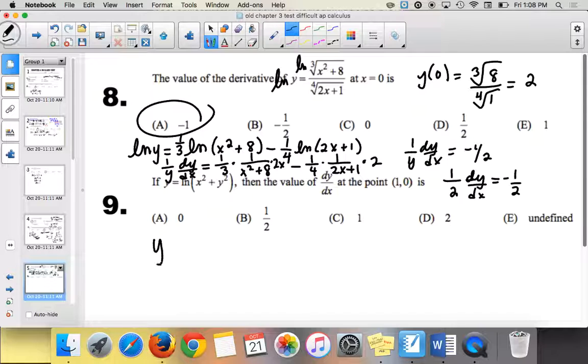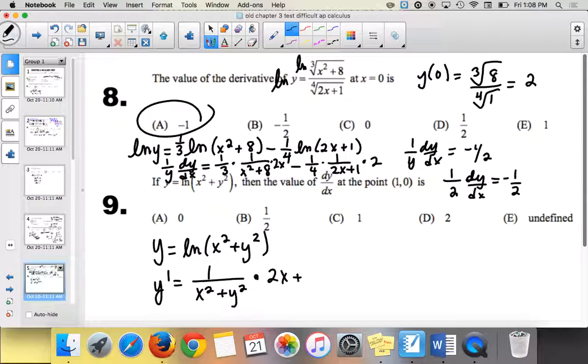All right, so if we have y equals the natural log of x squared plus y squared, when we take the derivative, we get 1 over x squared plus y squared times the derivative of x squared plus y squared. So 2x plus what? Yep, exactly. And then luckily we were given a point. We were given 1 comma 0, so just plug in 1 comma 0. So when we do, we get 1 over 1 times 1 plus 0. So it's 1. Is that right?